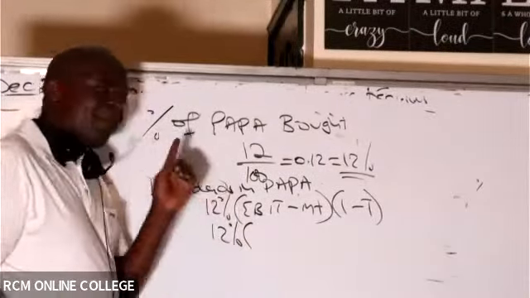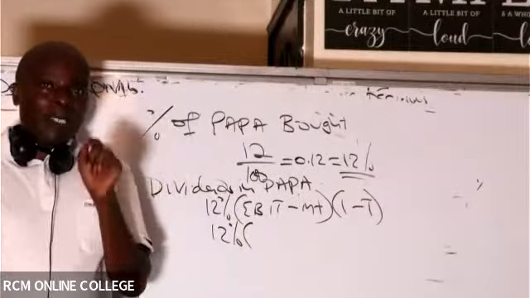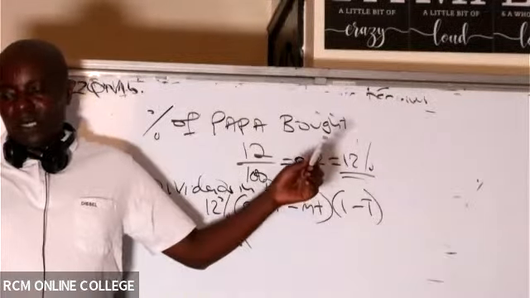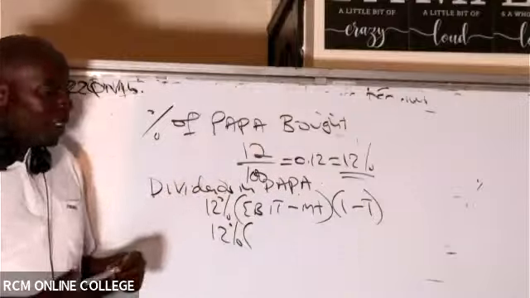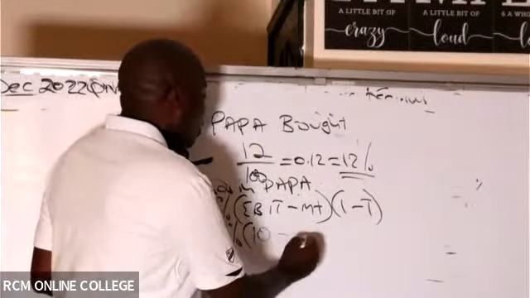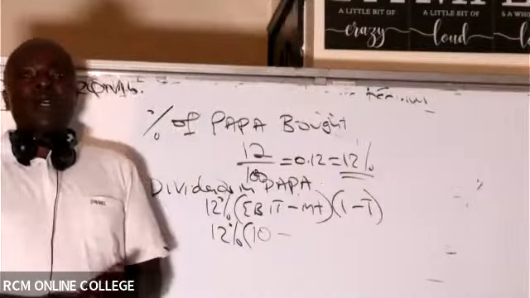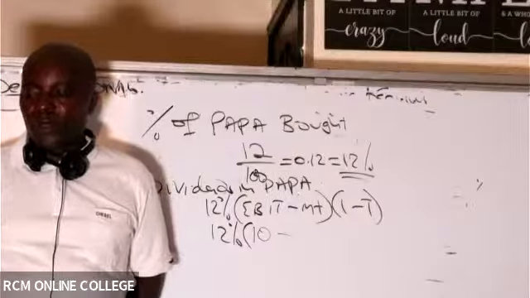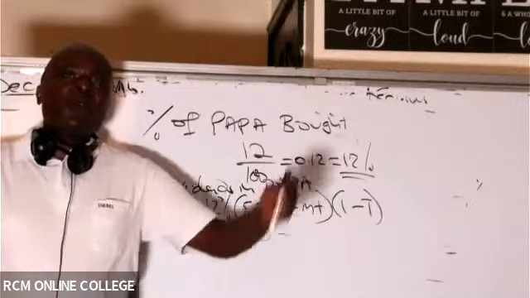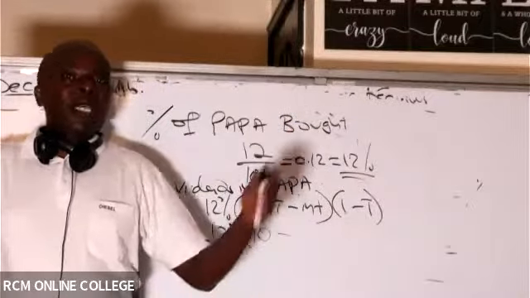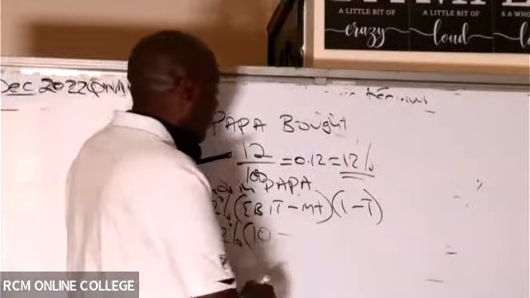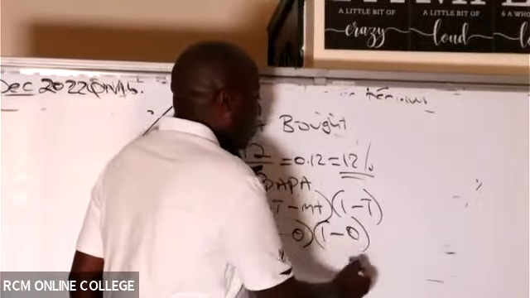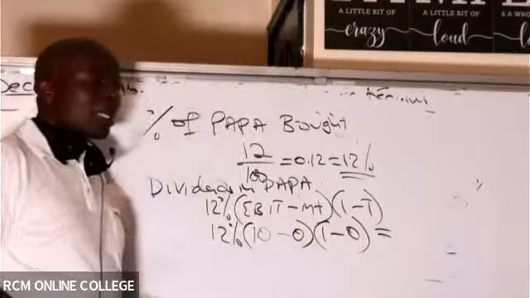Do we know Papa's EBIT? Papa's EBIT is the same as EBIT of what, Yakaka? 10. Do we know the interest amount that will be paid by Papa? It is 0 because Papa is unlevered. Papa does not have any interest. So it is 0 here. Into 1 minus tax, tax is 0.